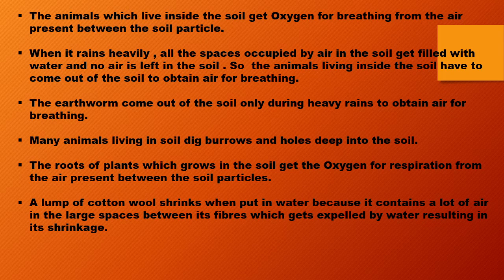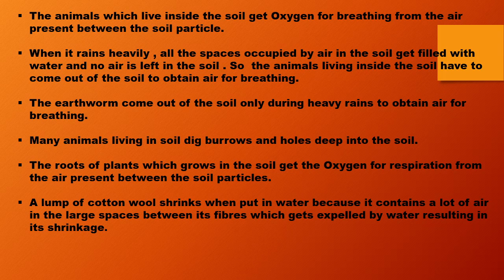You can get a very good example of the earthworm. They generally live inside the soil, but during heavy rain, if you see in an area where there is open, unpaved ground, you can see many earthworms coming out from the soil.